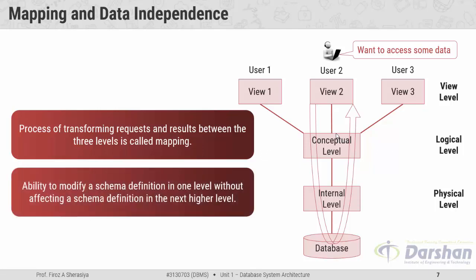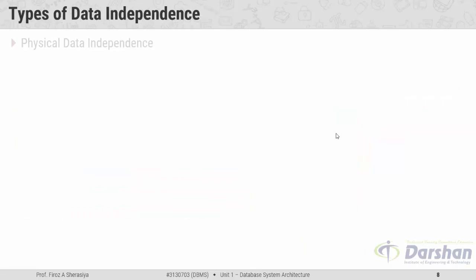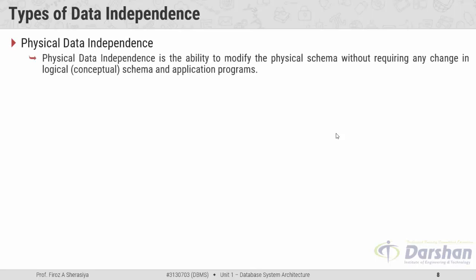Next, what is data independence? If we define data independence, it is the ability to modify a schema definition at one level without affecting a schema definition at the next level. Mainly there are two types of data independence. The first one is physical data independence.